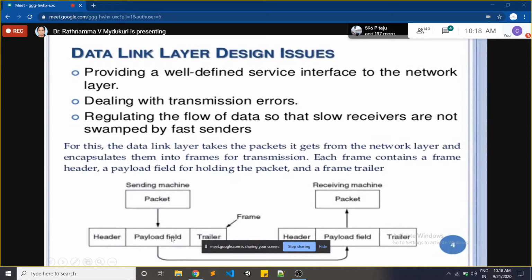How many frames are left over related to this packet? 4 frames. So the trailer will hold the information that this is the first frame and the second, third and fourth frames are in the queue.